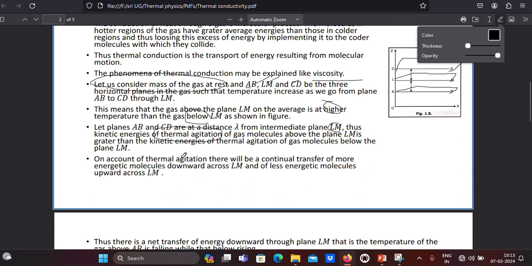So because of different temperatures, more energetic molecules come from the top to the downside through LM, and less energetic molecules move in the upward direction.